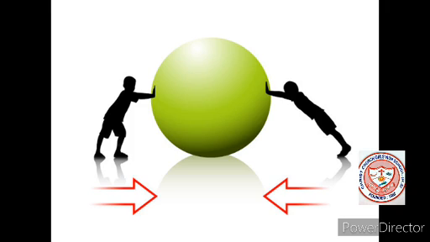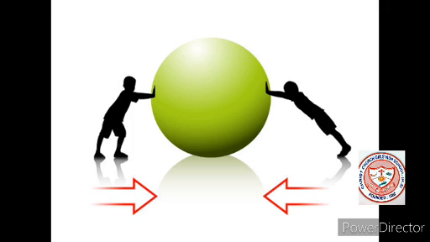Number 2, we apply force to stop or slow down a moving object. Suppose we are driving a car and we apply the brake. What does that brake mean? To stop the car suddenly, right? So, we apply force to stop or slow down a moving object. Number 3, we apply force to change the shape or size of an object.